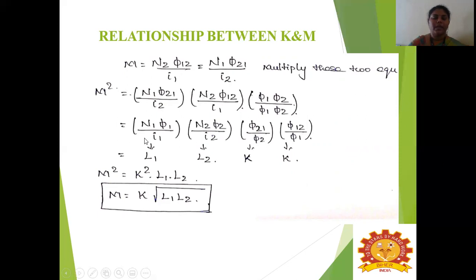So here we can write N1 phi 1 divided by I1 as L1, and N2 phi 2 divided by I2 as L2. And the remaining terms are K, our coupling factor. The coupling factor formula is phi 21 divided by phi 2 or phi 12 divided by phi 1. So we will get K square. The final equation we obtain is M square is equal to K square into L1 into L2. Since it is squared, we can take the square root. So M is equal to K into root of L1 into L2. This is the relationship between the coupling factor and mutual inductance. So the formula is M is equal to K into root of L1 L2.